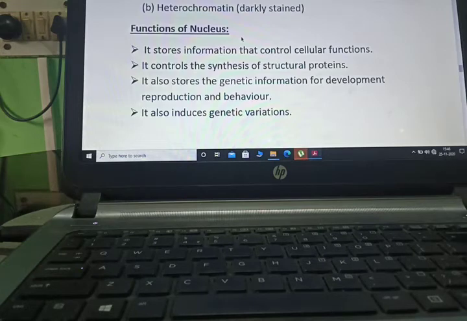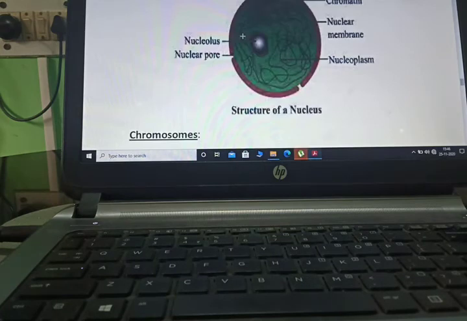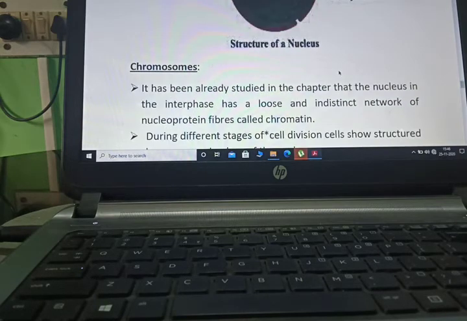Function of the nucleus. It stores information that controls cellular function. It controls the synthesis of structural protein. It also stores the genetic information for development, reproduction and behavior. It also induces genetic variations. Now you can see the structure of the nucleus. This is the nucleolus, nuclear pore, chromatin, nuclear membrane and nucleoplasm. Nucleoplasm is the cytoplasm of the nucleus, just as the cell has its cytoplasm.